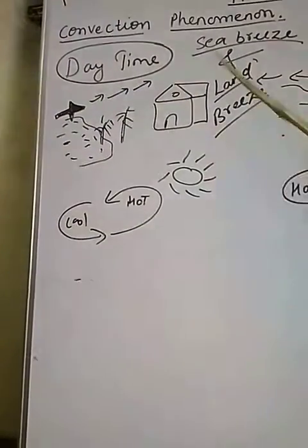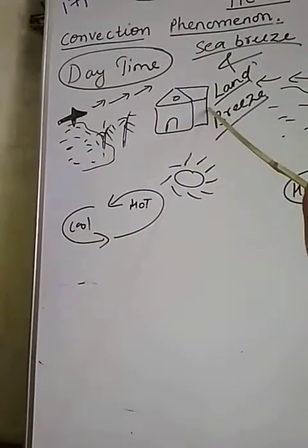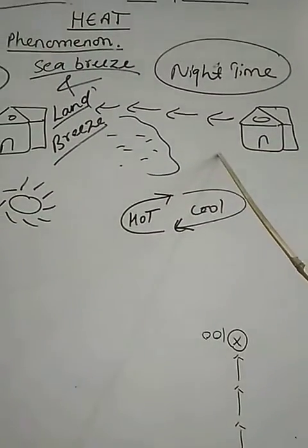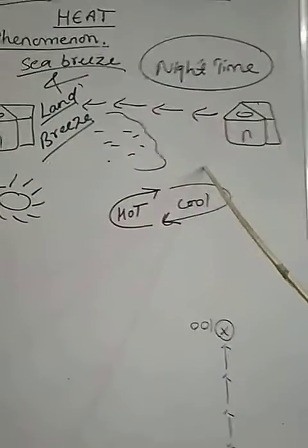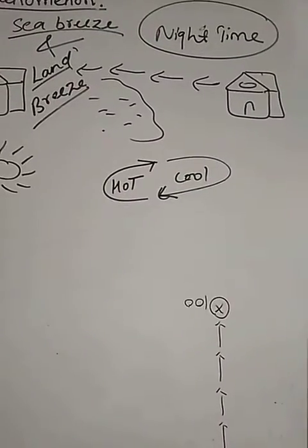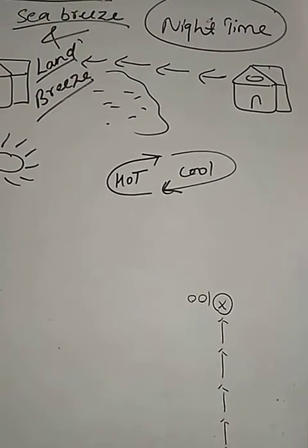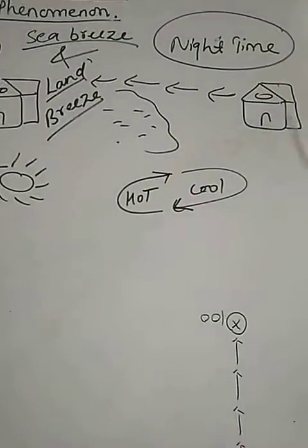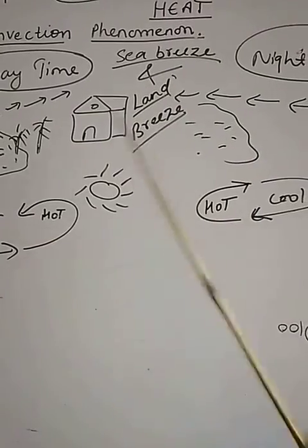So this is called the sea breeze because the cooler air comes from the sea towards the land, and it occurs in the daytime. Okay, now at the night. Children, just the reverse of the daytime occurs at night. The water cools down more slowly than the land. So the cool air from the land moves toward the sea. Don't confuse, these phenomena all depend on the cool air.